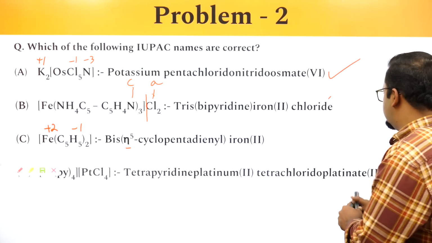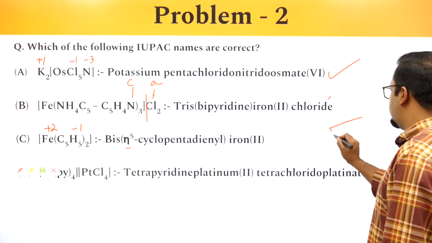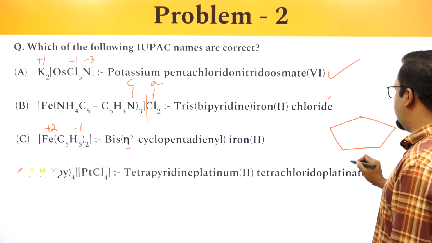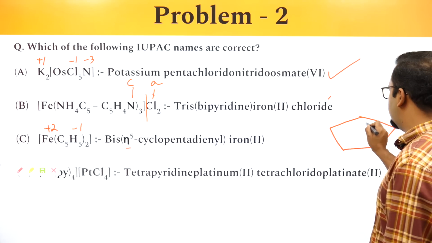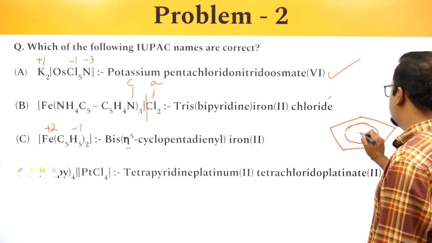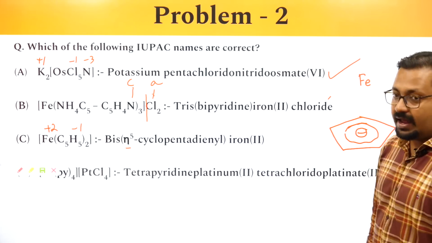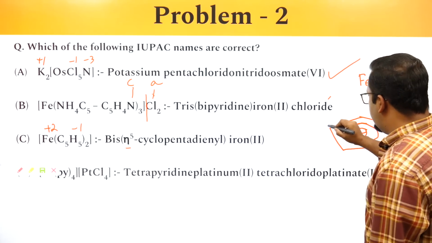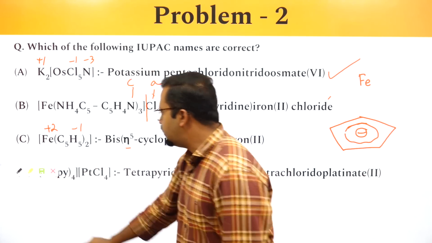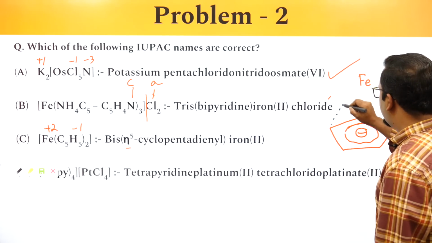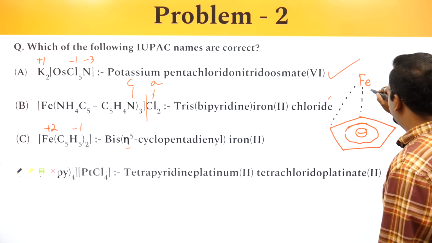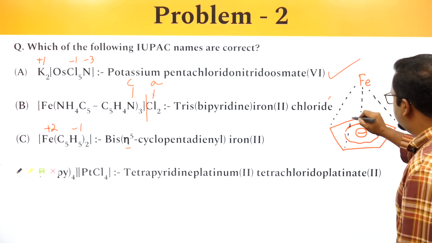So if I look at this complex, it would look something like this. This is your cyclopentadienyl, an aromatic ion, and here you have iron. In this, all atoms are equidistant.